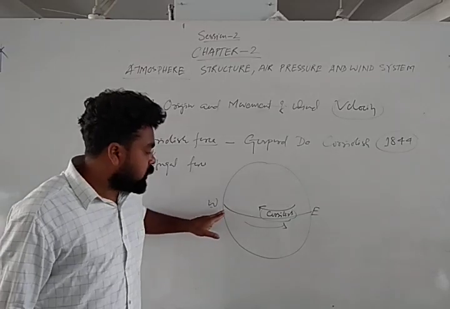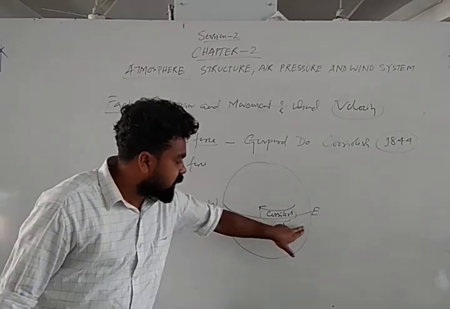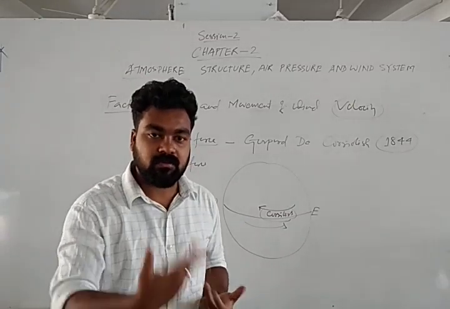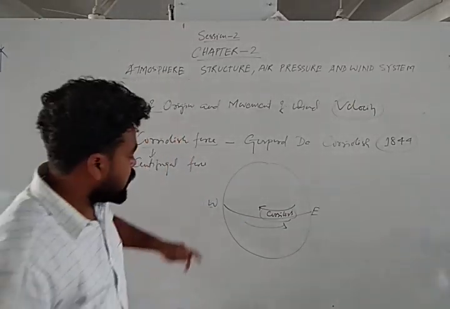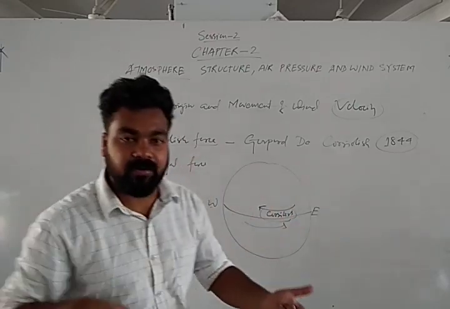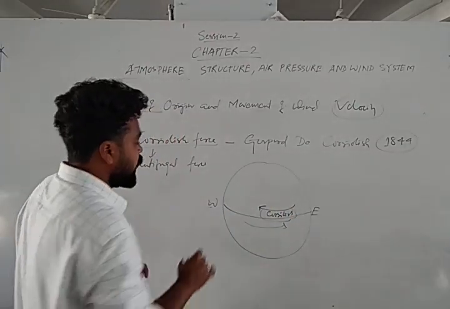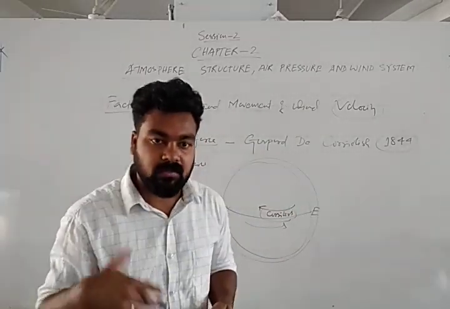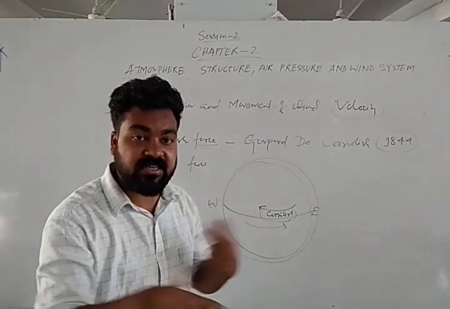If the wind is going in this direction, because we know that every action has an equal and opposite reaction, the wind moves in this direction and an opposite force will be created. That is called the Coriolis force. Due to this opposite force, this centrifugal force, wind direction changes.